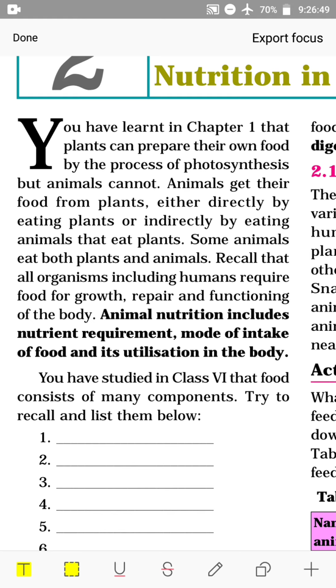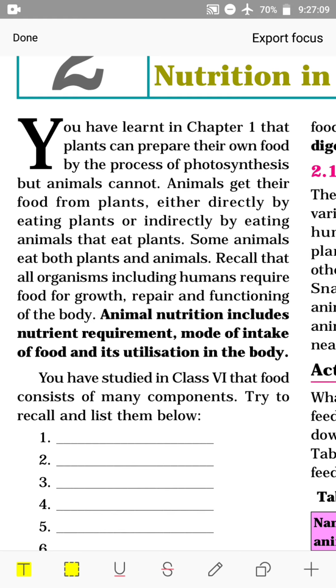Recall that all organisms, including humans, require food for growth, repair, and functioning of the body. So, these are the functions of food. Animal nutrition includes nutrient requirement, mode of intake of food, and its utilization in the body. So, nutrition is a process of intake of food and its utilization by the body.